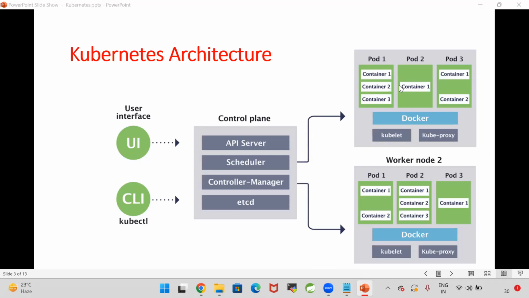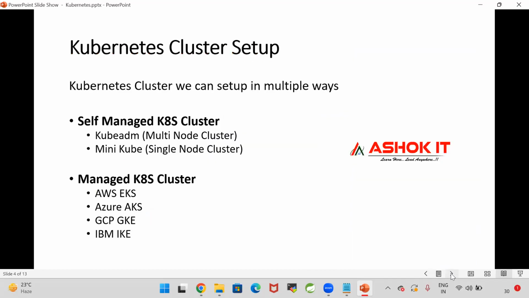Yes. Now, how to set up a Kubernetes cluster? Guys, we can set up a Kubernetes cluster in multiple ways. The Kubernetes cluster setup, we can divide into 2 types. One is a self-managed Kubernetes cluster and the second one is a managed Kubernetes cluster.